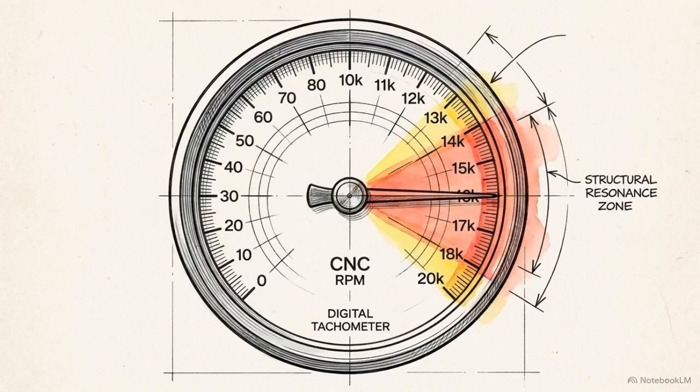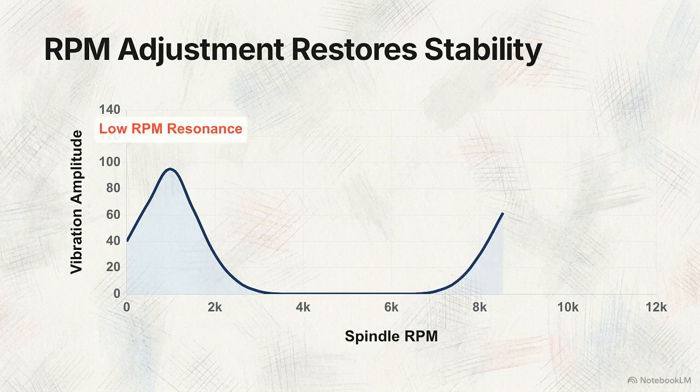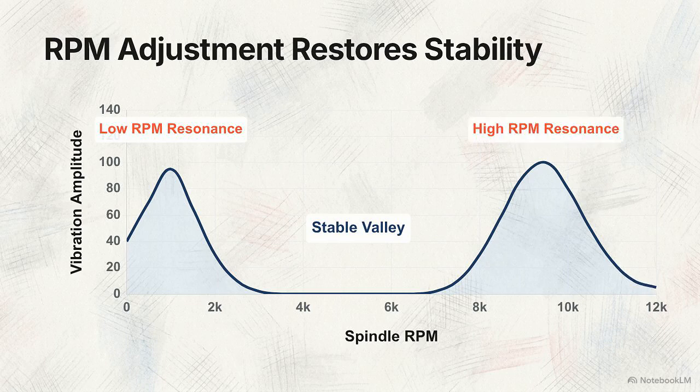The most sensitive parameter is spindle speed, or RPM. It has a strictly nonlinear relationship to machine vibration and structural resonance. This graph plots vibration amplitude against spindle RPM. It reveals that both excessively low and excessively high RPMs hit resonance zones, shown by the high peaks on either end, while a stable, flat valley exists in the middle range.